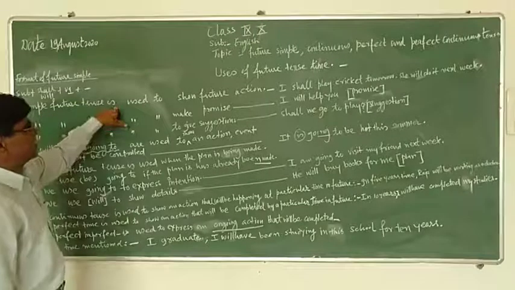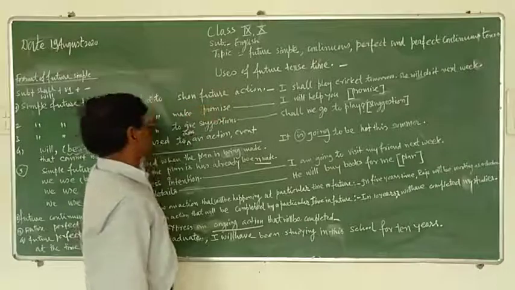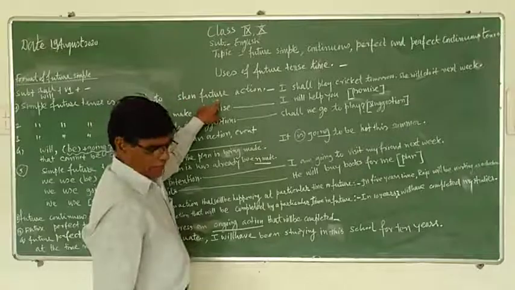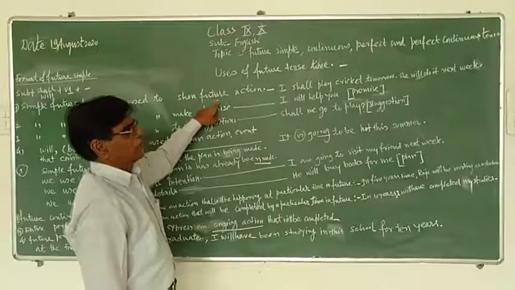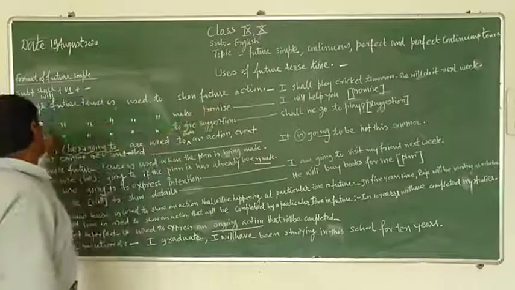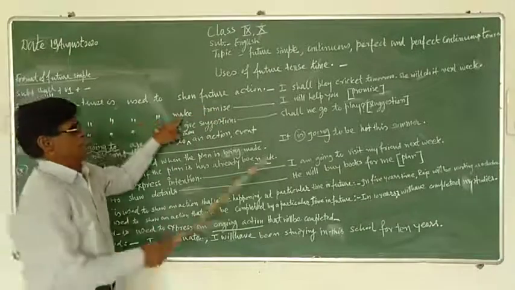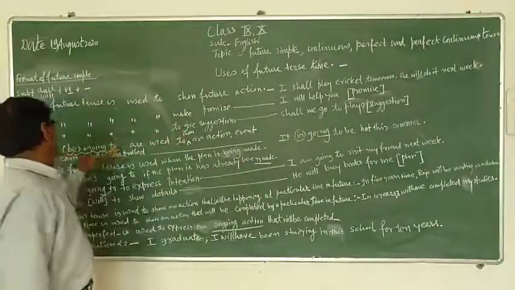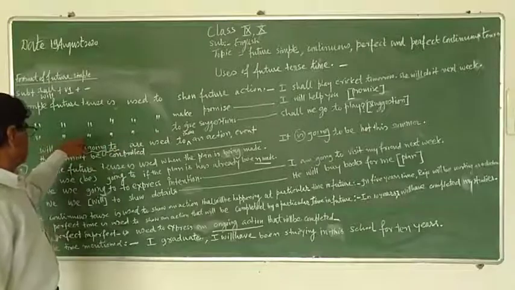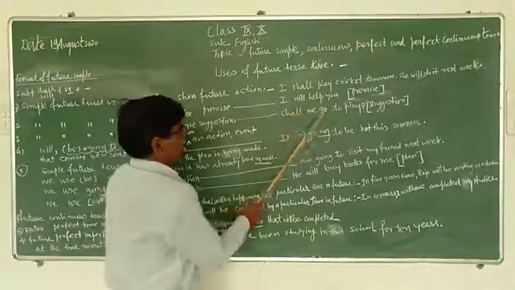Simple future tense is used to show future action. That is, I shall play cricket tomorrow. She will do it next week. Second use, simple future tense is used to make a promise. I will help you. Promise. Third, simple future tense is used to give a suggestion. Example, shall we go to play? Suggestion.